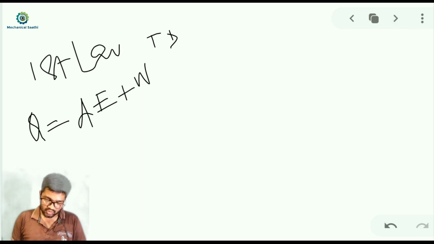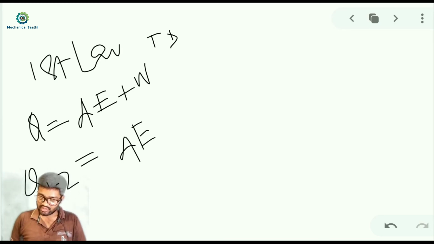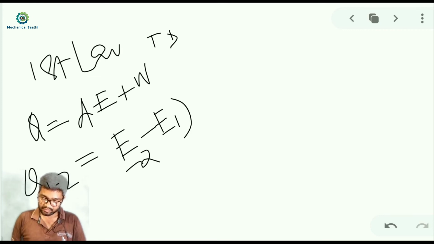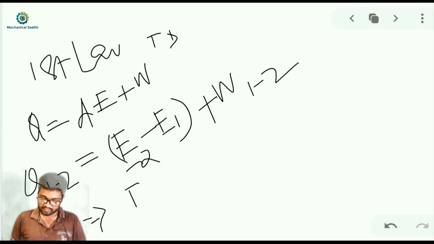So in this 1 to 2 process, I can write Q12 will be equal to dE, and dE I can write as E2 minus E1 plus W12.